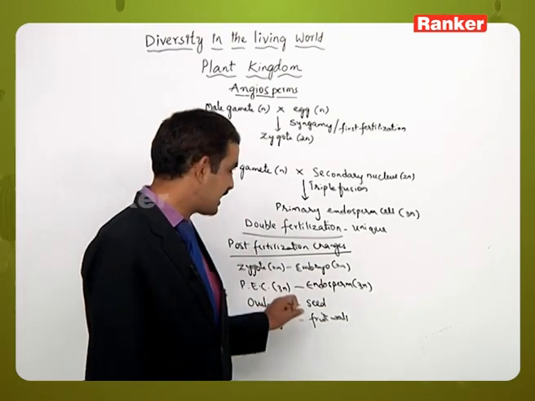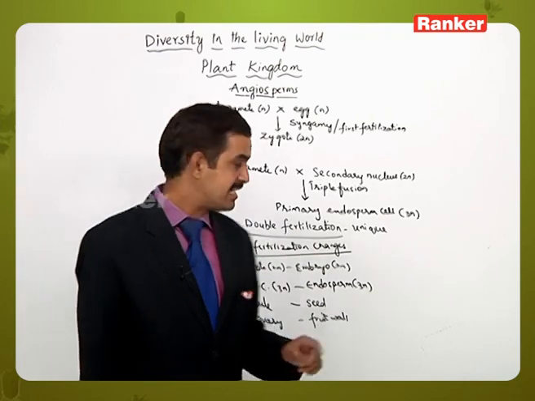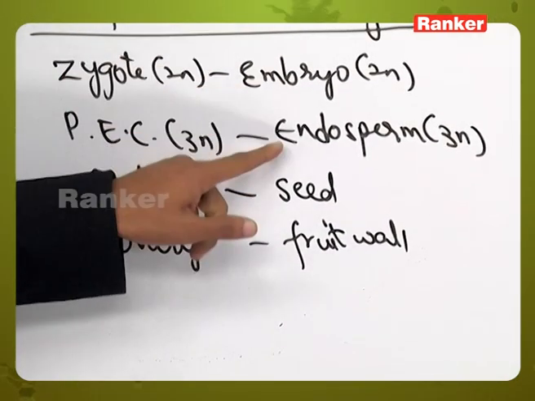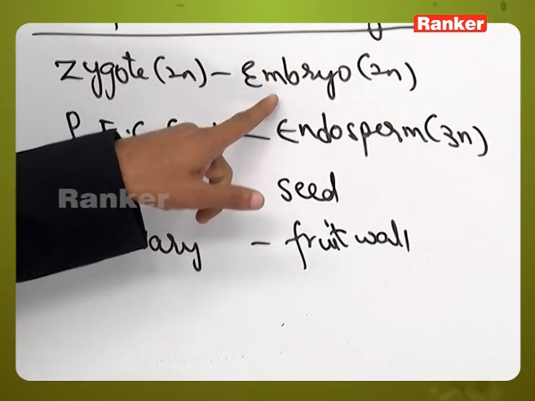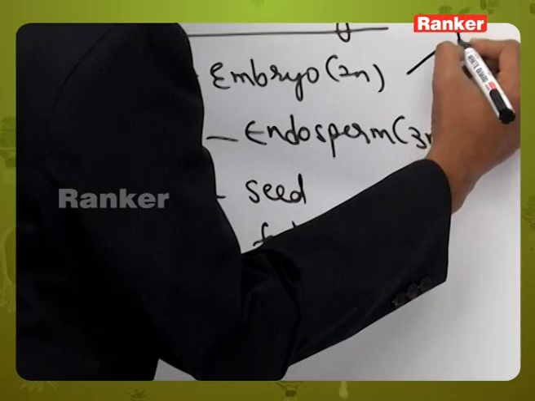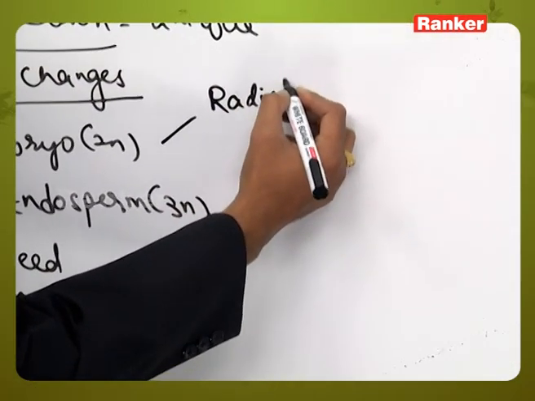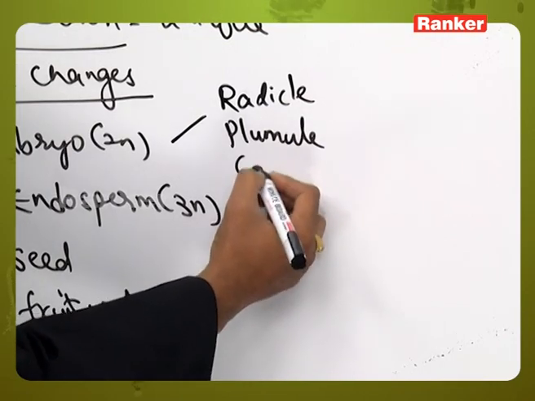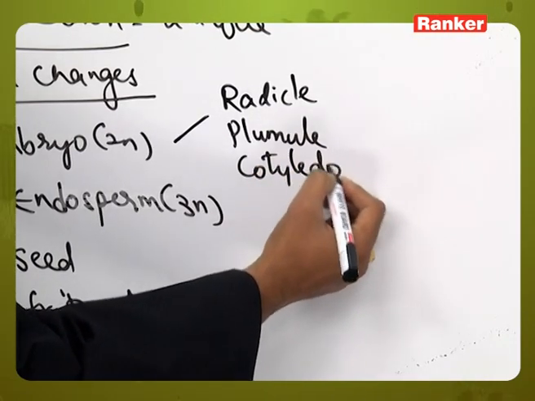Once the seeds have been formed, they contain the embryo and endosperm inside them. The endosperm provides nutrition to the developing embryo, and the embryo, as we know, contains the radicle, plumule and cotyledons.